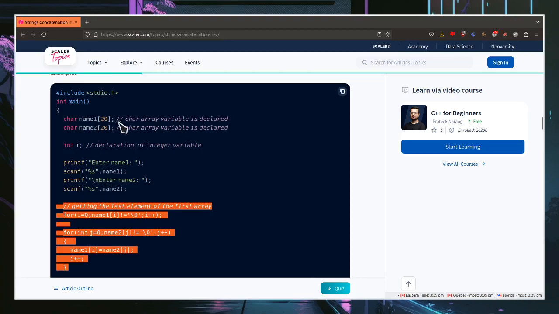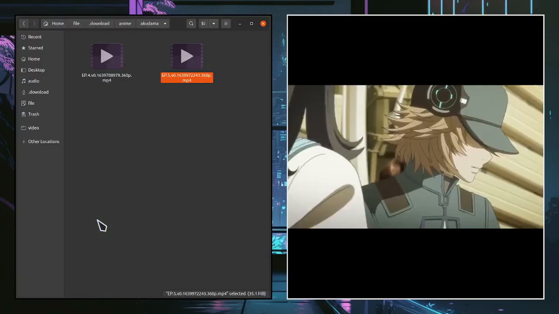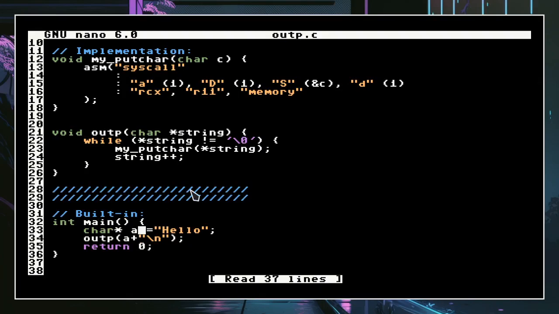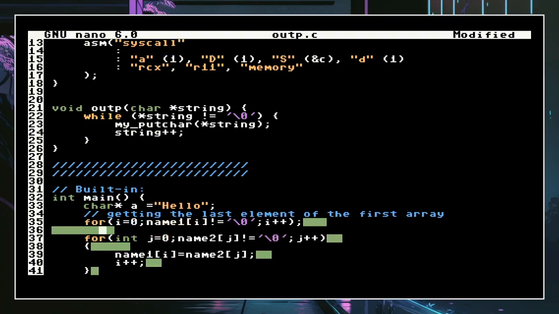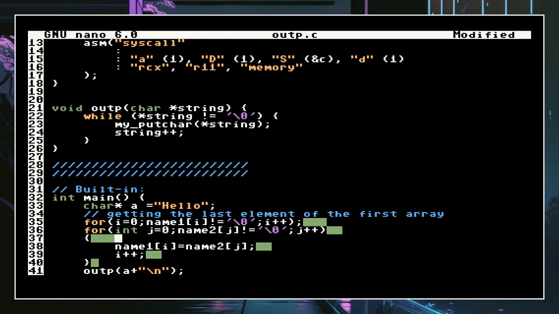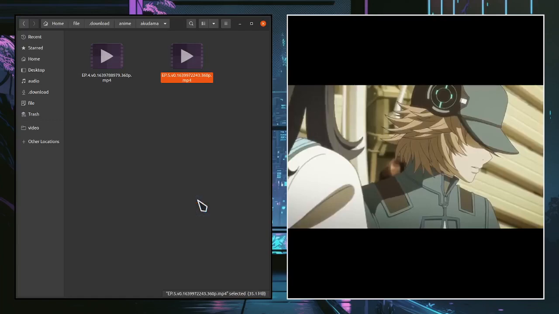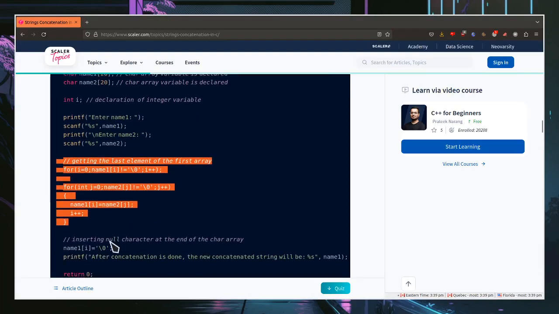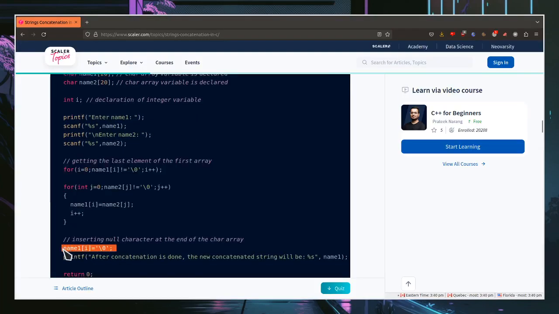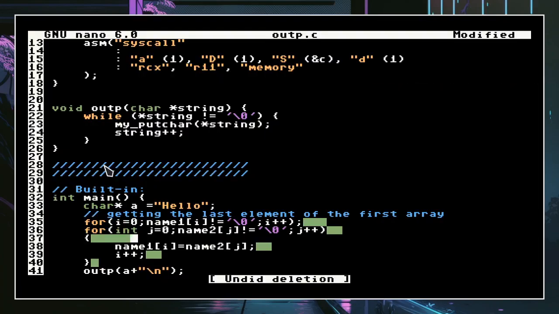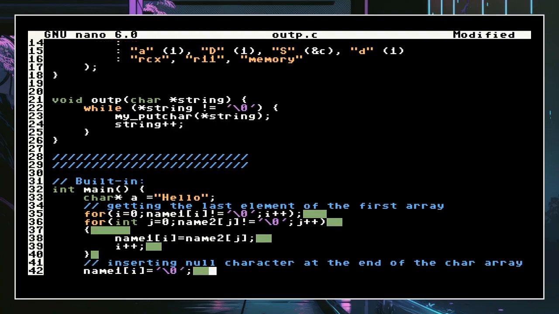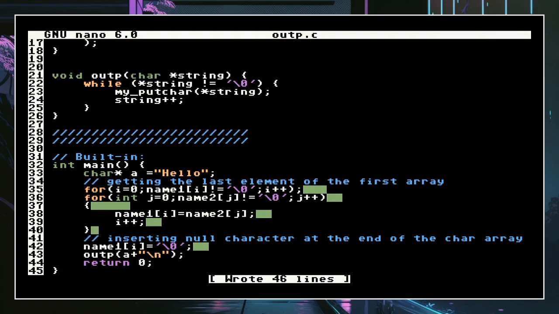Okay, so we got char name, but they have a specific length, which isn't what I was doing. But let's try that. So we got two variables like this, and they added the 0 at the end like this. So i being equal to the last element of the array. Okay, I get it, I get it. I can do this. Yeah, programming is a lot of Googling.